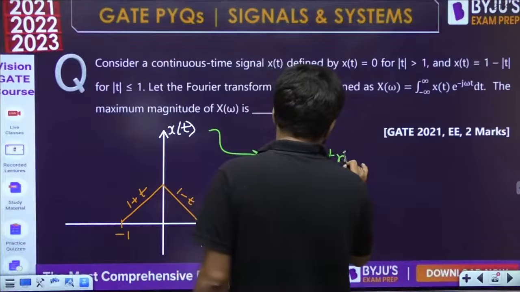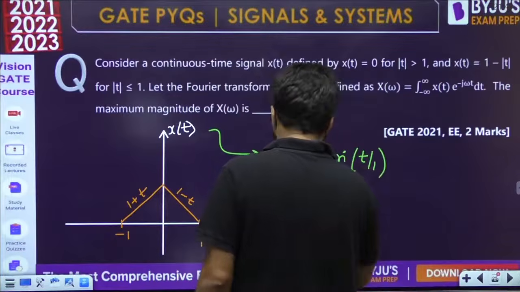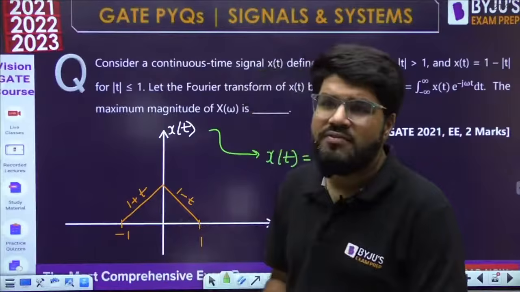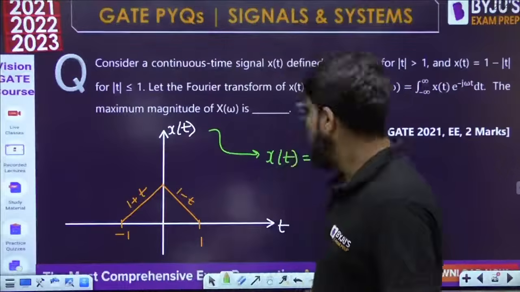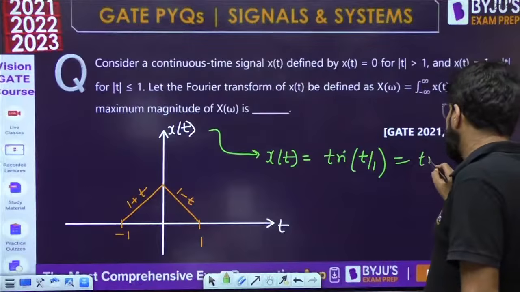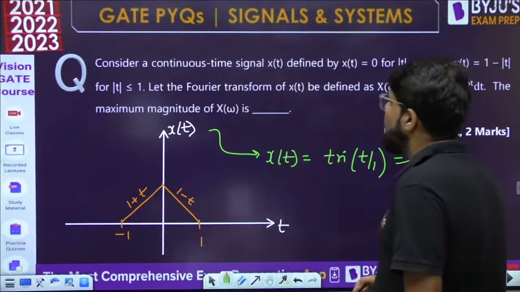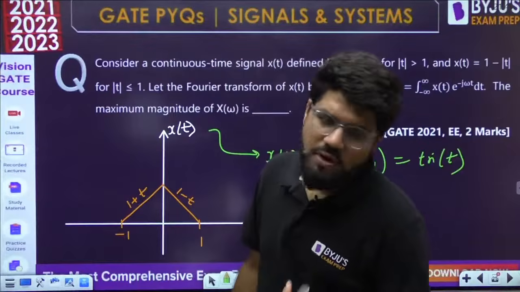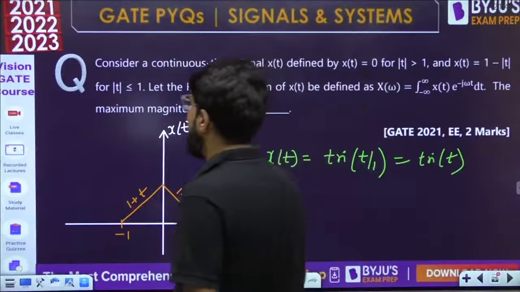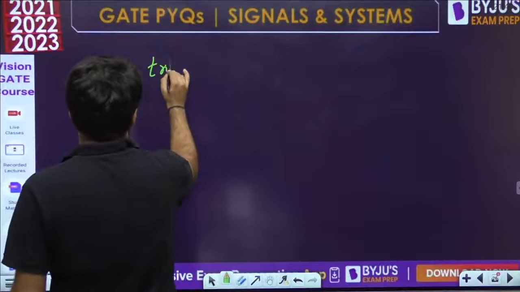So what is x(t) actually? It is a triangular signal, tri of t by 1. It exists from minus 1 to 1. If the triangle exists from minus T to T, we call it tri of t by T. We call it tri of t by 1 here, or simply tri t. Now what is the Fourier transform? If you are going to derive it, you will end up wasting a lot of time. These are all standard results.